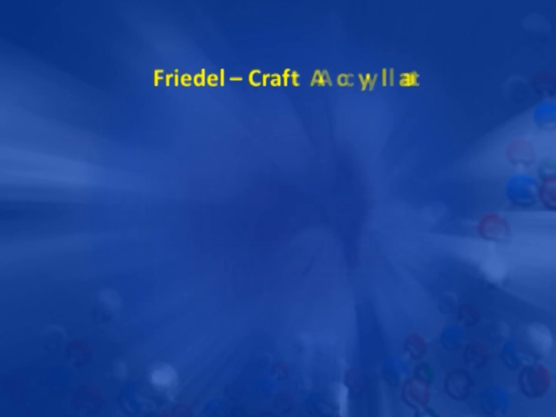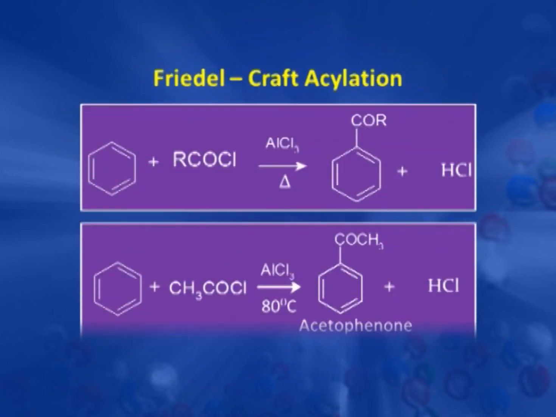Now, Friedel-Crafts acylation. Here, instead of alkyl halide, we take the acyl halide. Benzene on reaction with acyl chloride, again in presence of a Lewis acid on heating, forms the acyl benzene, or we can say aryl alkyl ketone. An example is the reaction with acetyl chloride in presence of aluminium chloride, which produces acetophenone, an aromatic ketone.